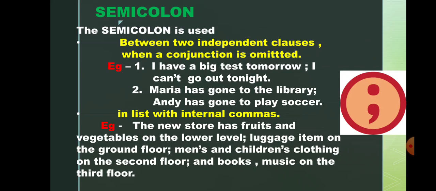Next point where we use semicolon is in a list with internal commas. Example: the new store has fruits and vegetables on the lower level; luggage items on the ground floor; men's and children's clothing on the second floor; and books, music on the third floor. So we use semicolon to separate two independent clauses when a conjunction is not there, and in a list with internal commas.